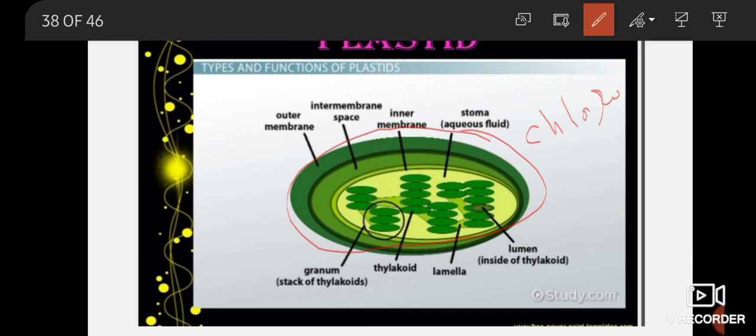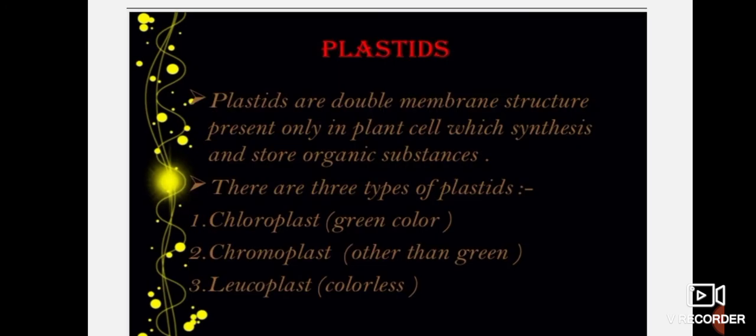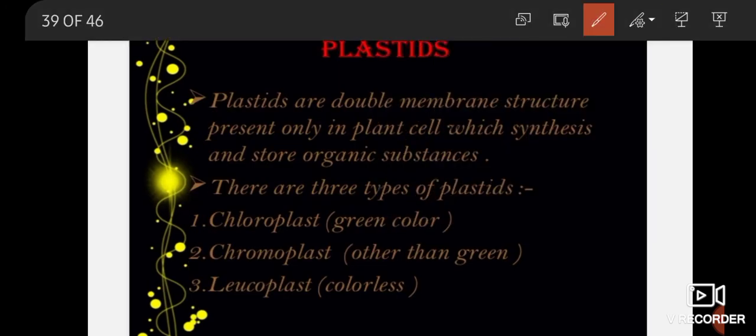Now let's talk about the structure of the chloroplast. Chloroplast has two membranes. It is also a double membrane bound organelle. It has an inner membrane and an outer membrane. Let's talk more about the plastid. As we just discussed, plastids are double membrane structures. They are present only in plant cells. What are they doing in plant cells? They are doing the synthesis and storage of organic substances, that is, synthesis of food and storing of the food. Now there are three types of plastids.